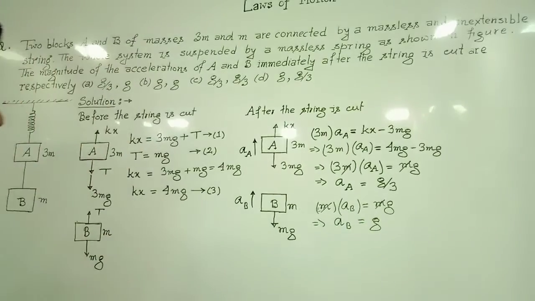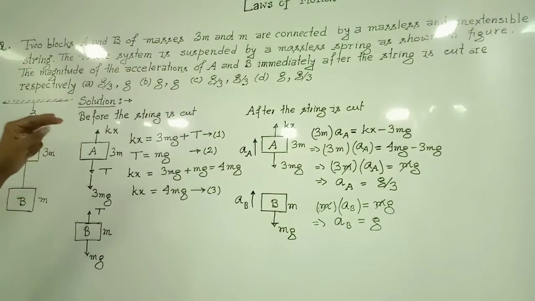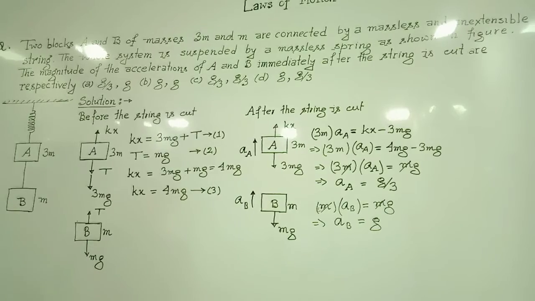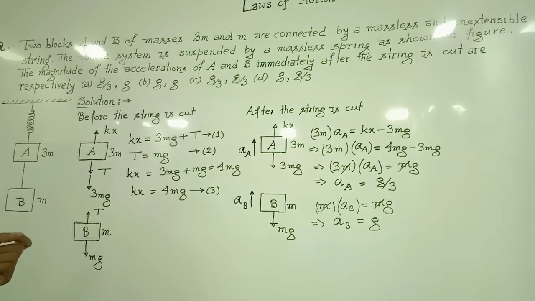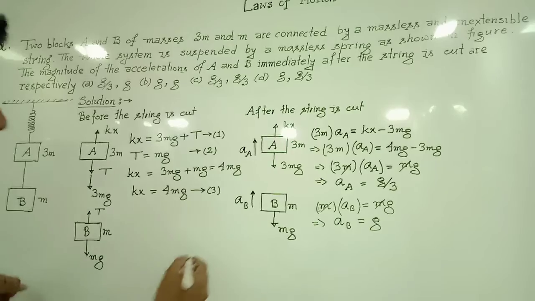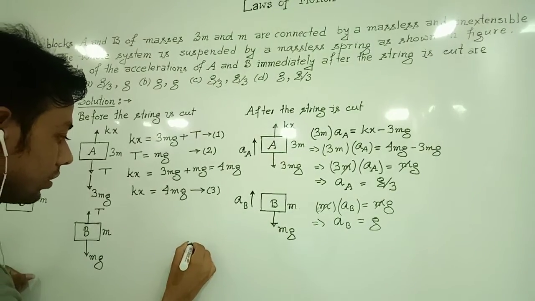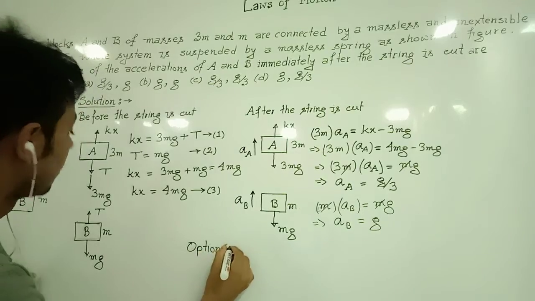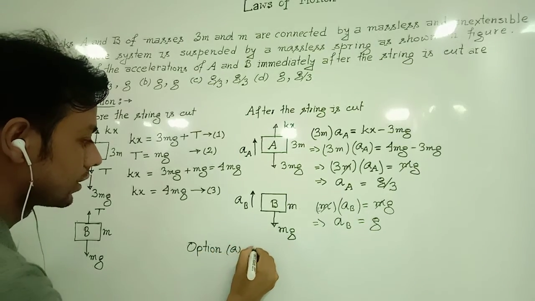So from the given options, the acceleration for block A is g by 3 and for block B is g. Therefore the suitable option is option A, or we can write, option A is correct.